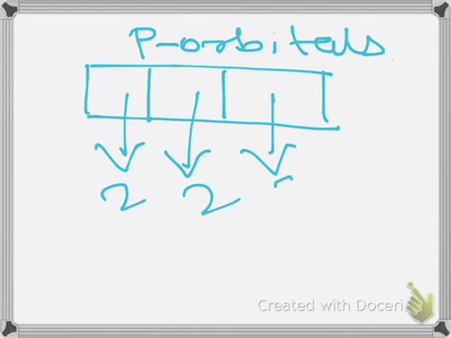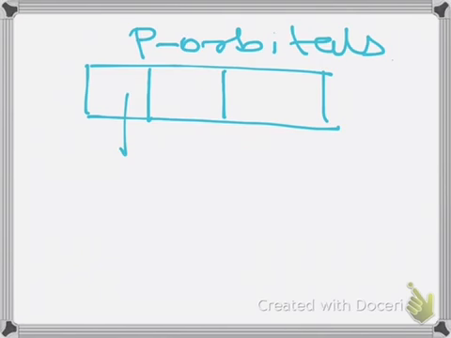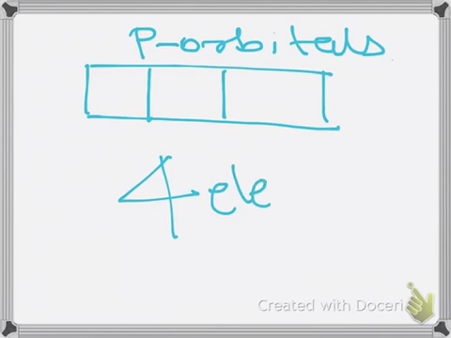Okay, so let us say that we have to fill 4 electrons in this p subshell. So how will I fill them?